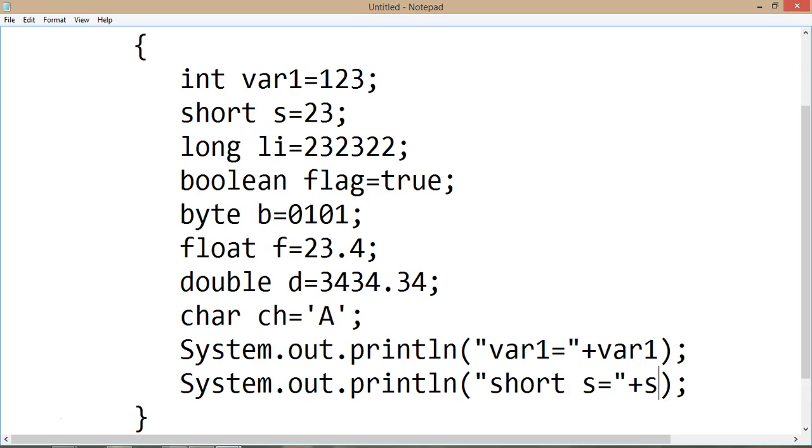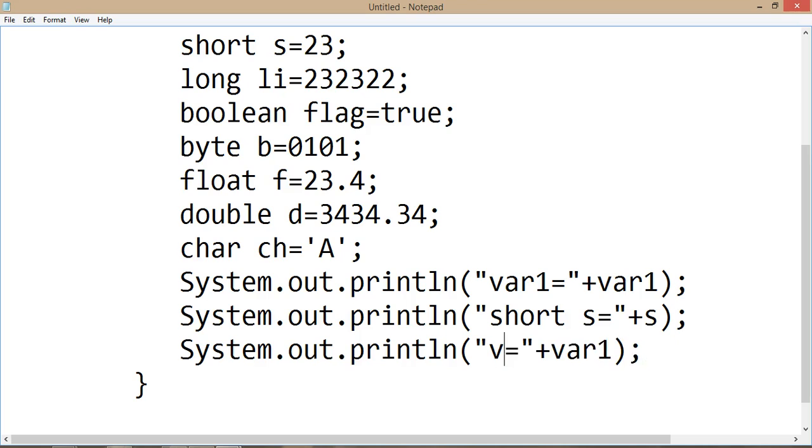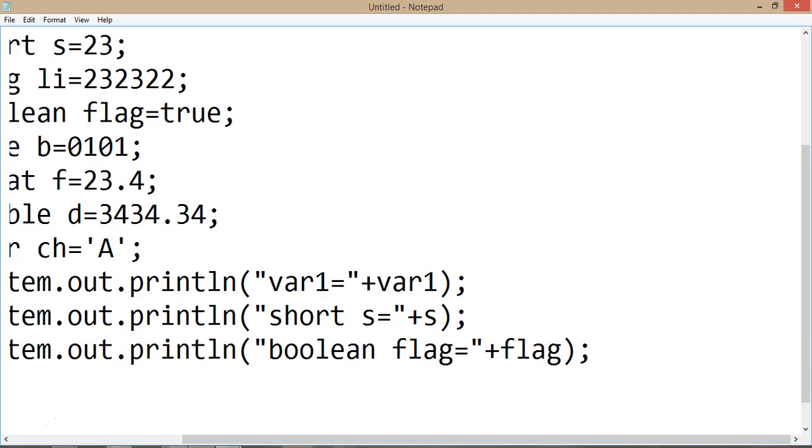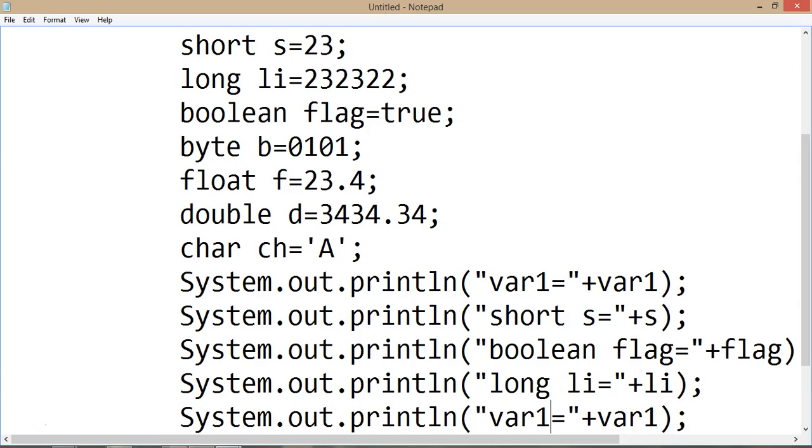But yes, here you have to give only that name which you declared in your program. Boolean, flag, long, float.